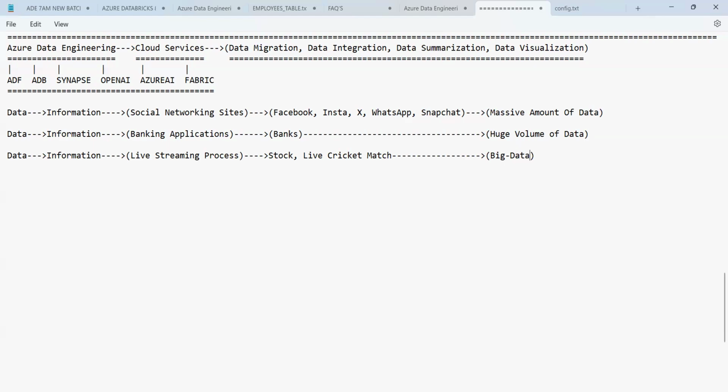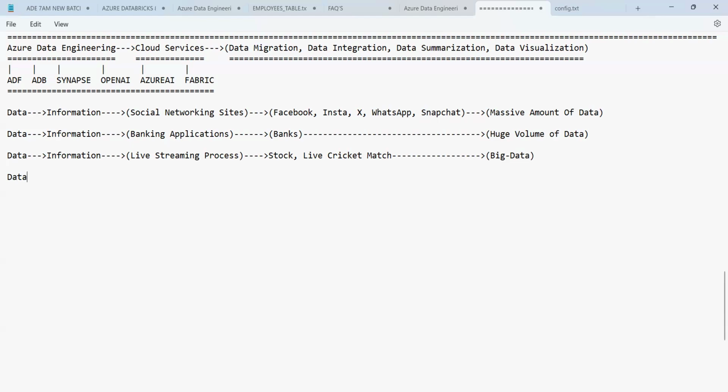All are one and the same, everyone. Whether it is a huge volume of data, a massive amount of data, or big data or any other term. But these are some of the sources. What are the other sources we can have, guys?